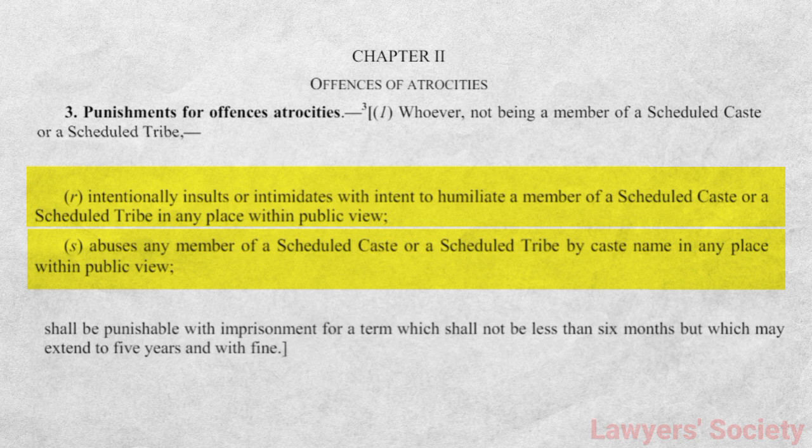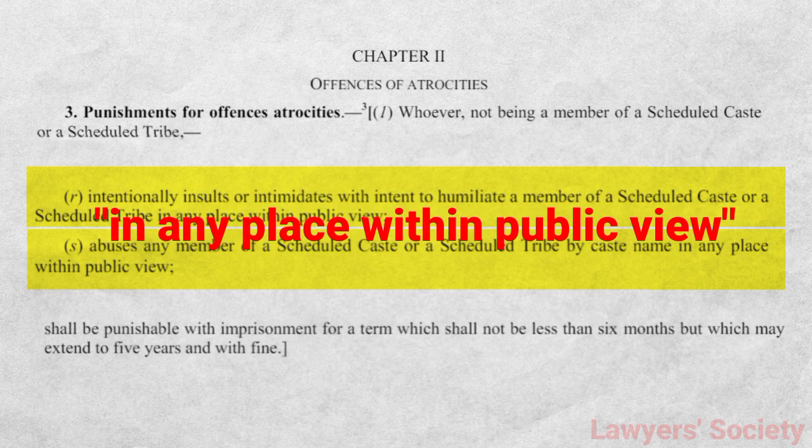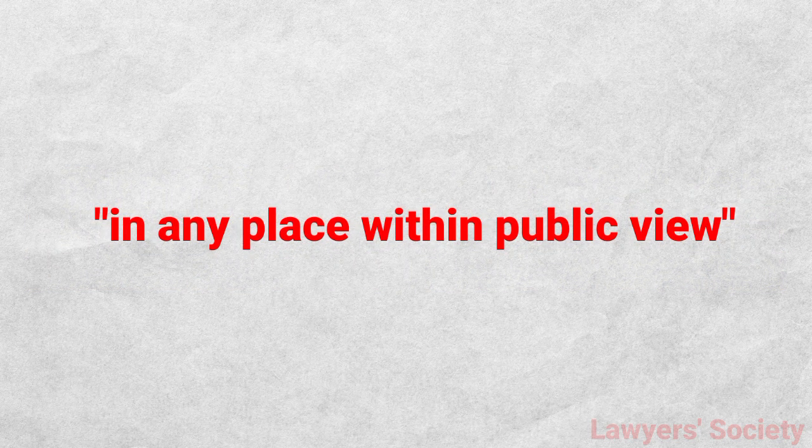Among the other essentials involved in 3R and 3S, like in 3R you have the intention. The person must be intentionally insulting or intimidating the other person, and such intention must be with regard to humiliating a member of SC or ST. But when you read 3R and 3S, you have the words in any place within public view. This has been used by the defense side in so many cases. In various cases, this has been effective too.